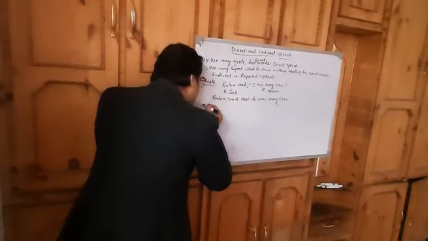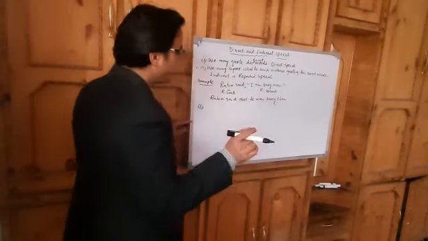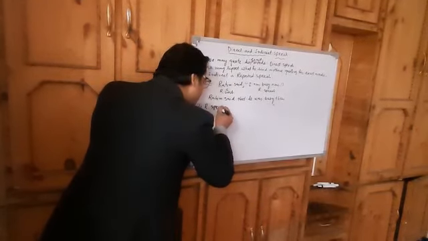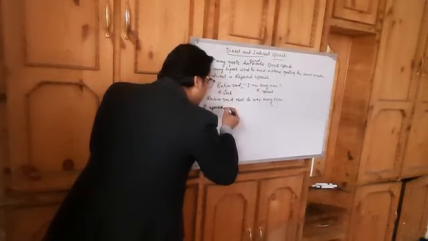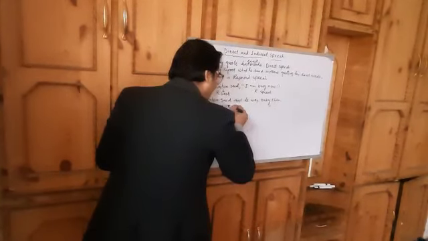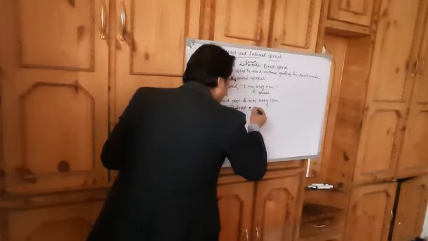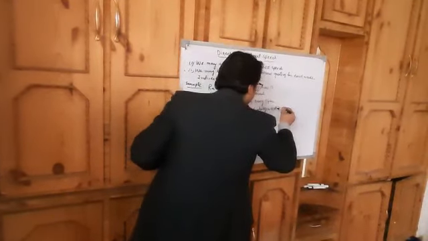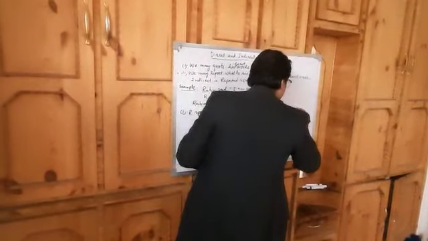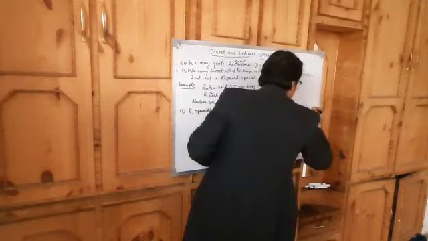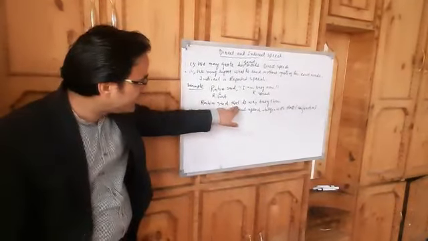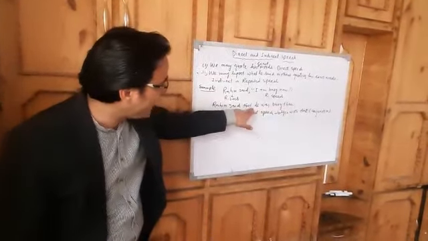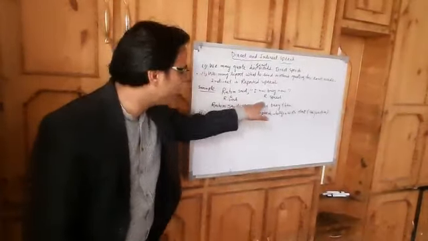The first change I brought is that the reported speech in indirect speech begins with the conjunction that. Here I started the reported speech, he was busy then, with that, and that is a conjunction.